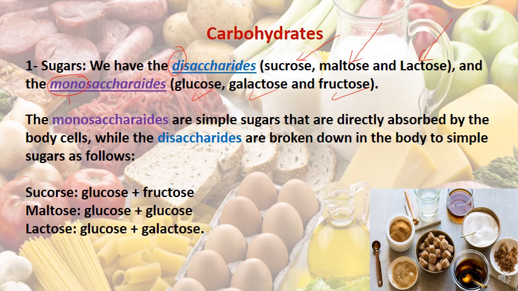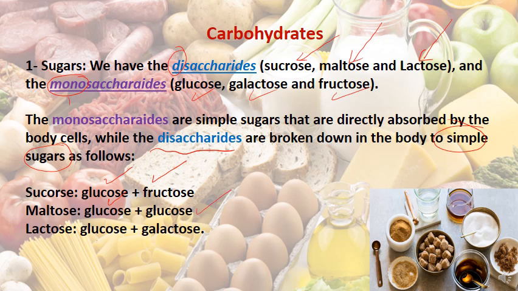While the disaccharides are two sugars, they are not simple, so they are broken down. They are going to be broken down in the body into simple sugars. For example, sucrose is broken down into glucose plus fructose, while maltose is glucose and glucose, so two glucose molecules.